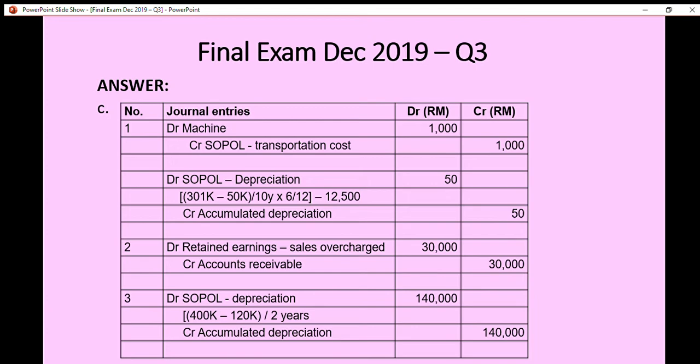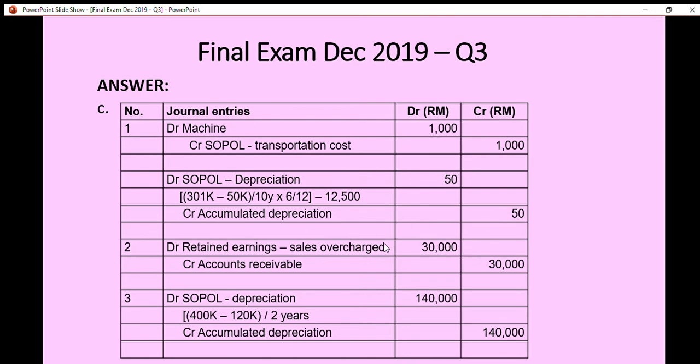The only thing that we can do is to adjust the opening balance of the retained earnings during the current period. So any adjustment relating to expenses or revenues during the prior period, we make on the opening balance of the retained earnings of the current period.